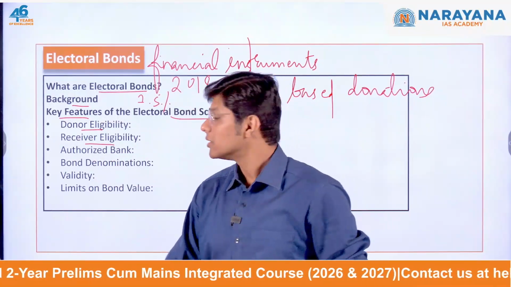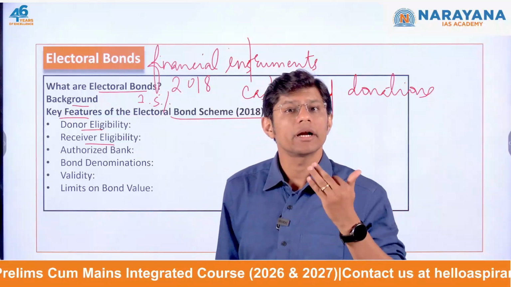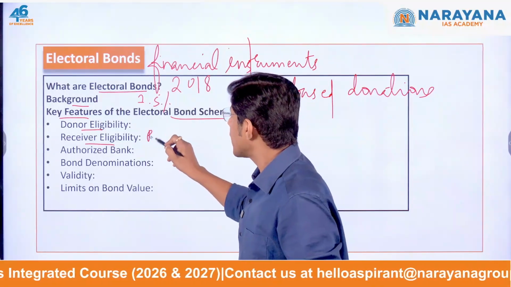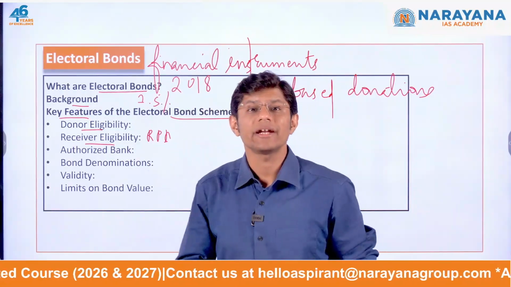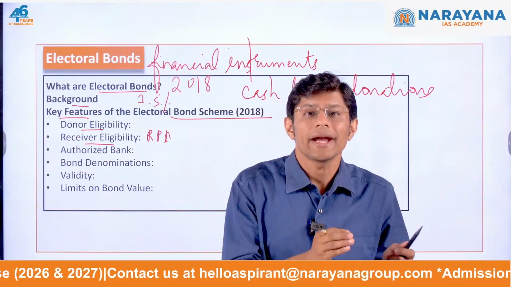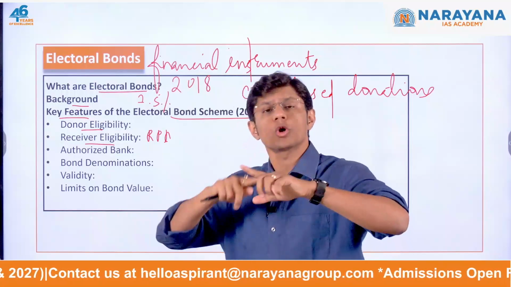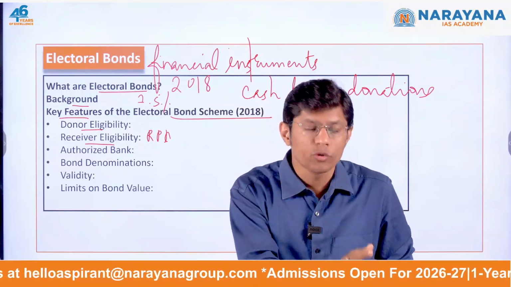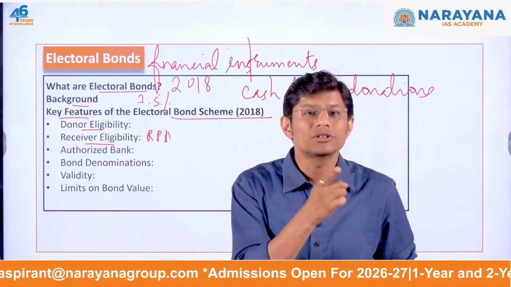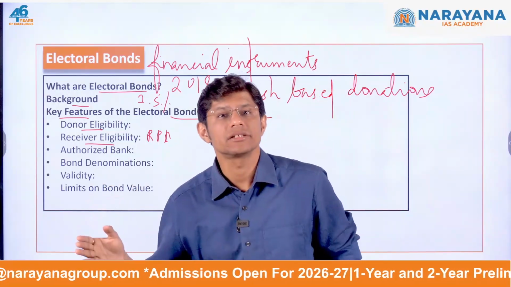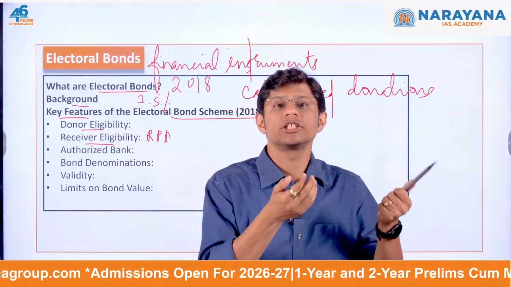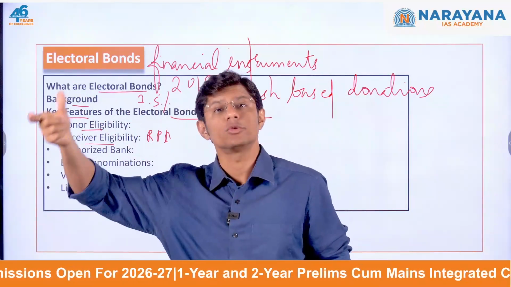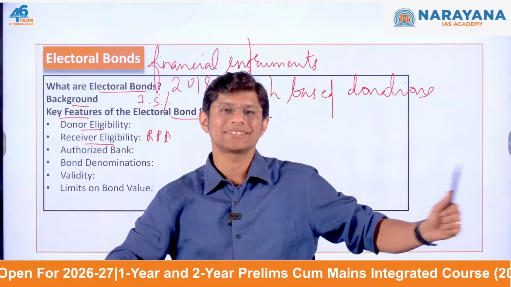Then what about the receiver eligibility? Only political parties that are registered under the RP Act, Representation of the People Act 1951, can receive them, and not all the political parties. Political parties who receive 1% of the total votes they got in the last Lok Sabha or state assembly election are allowed to receive the donation via electoral bond.